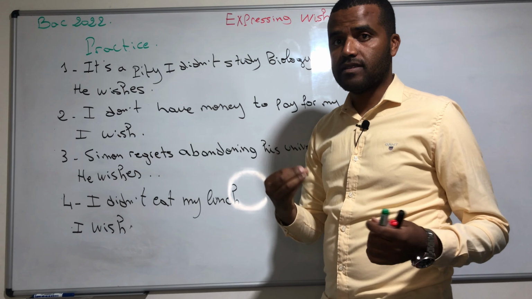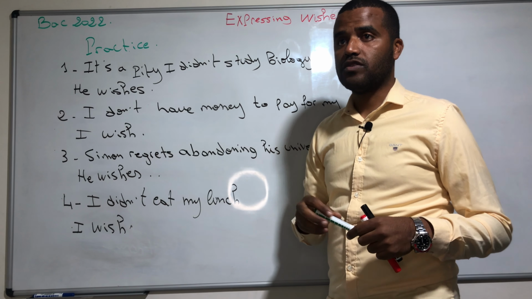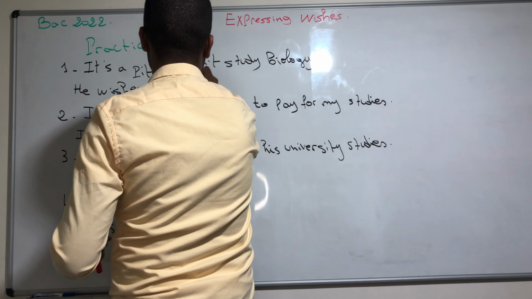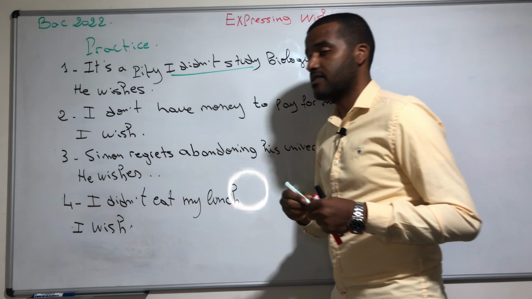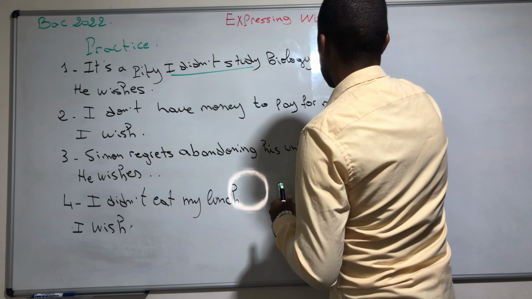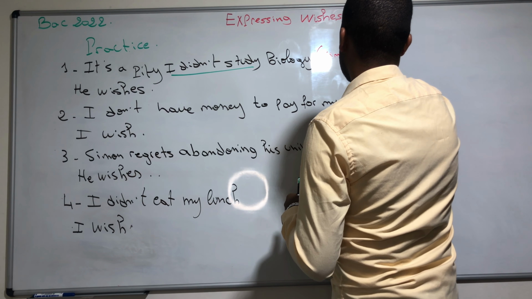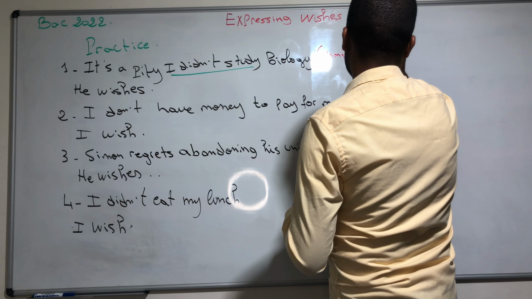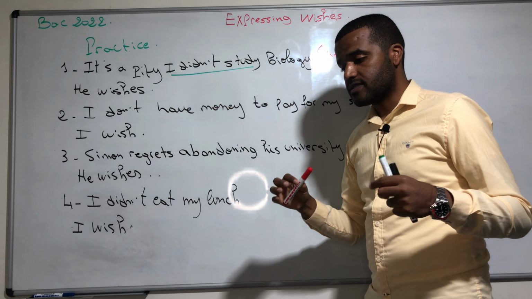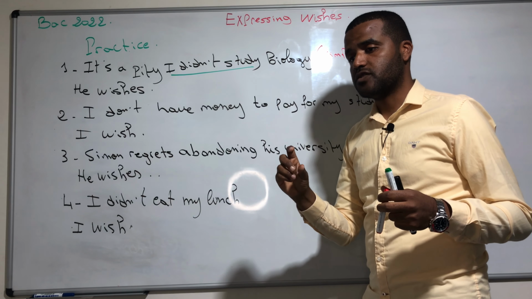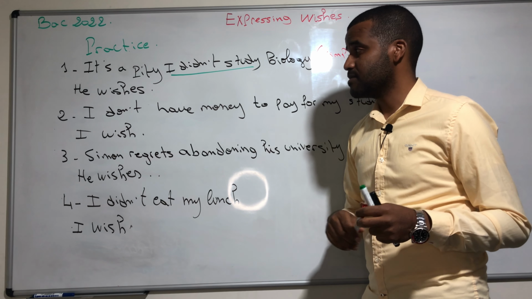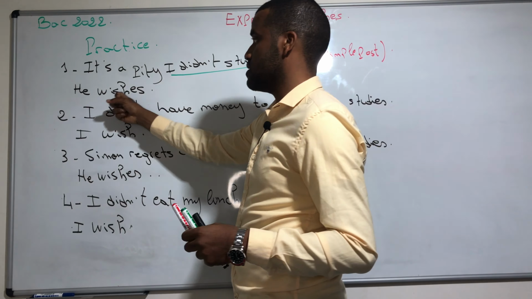When you read this sentence, we should first identify which tense we have here. We have "I didn't study," which means this sentence is in the simple past. So it's a past wish. For the form of a past wish, we have to use wish plus the past perfect of the verb. The past perfect means that we are going to say, he wishes